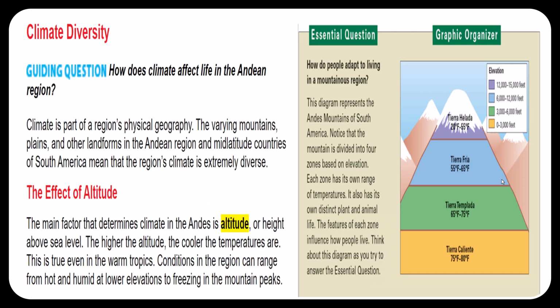Climate diversity. Climate is part of a region's physical geography. The varying mountains, plains, and other landforms in the Andean region and mid-latitude countries of South America mean that the region's climate is extremely diverse.